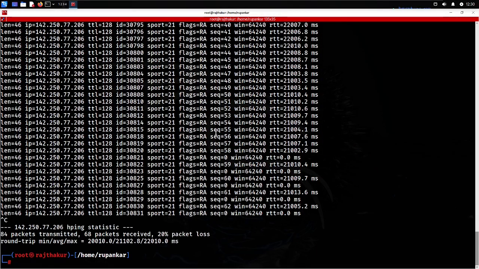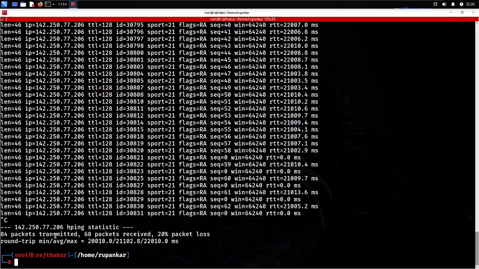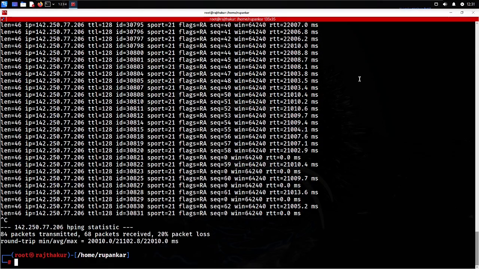Okay, so this is how you can check for multiple ports, and you can start targeting all the open ports at that time. Here I was targeting between port 21 and port 43, and on the other terminal I had a small range from port 21 to 25. You can also flood random ports, of whatever port is open, just simply send a request over there.